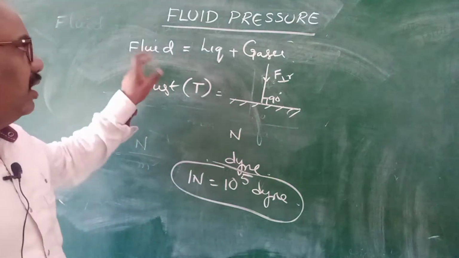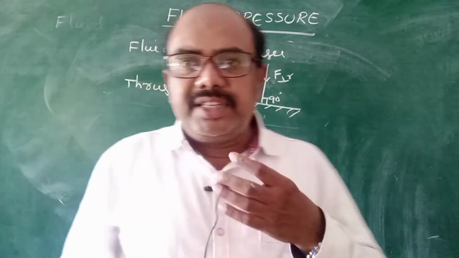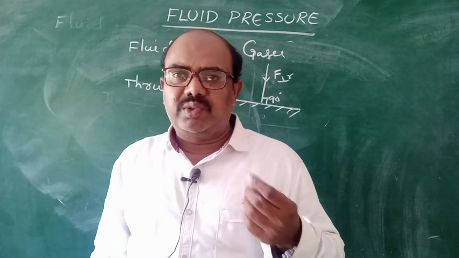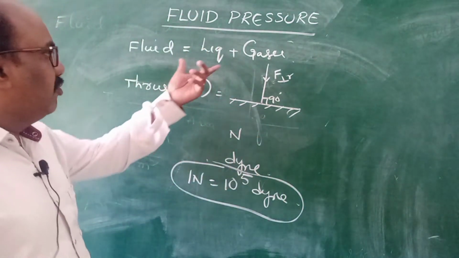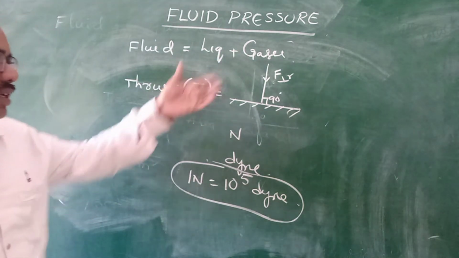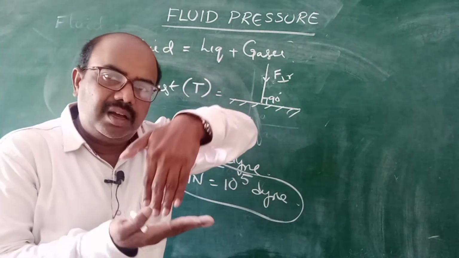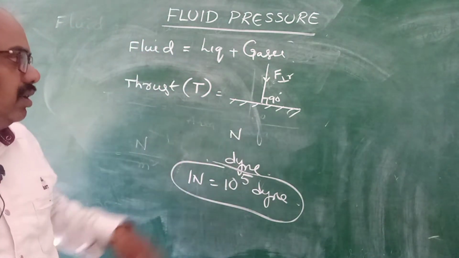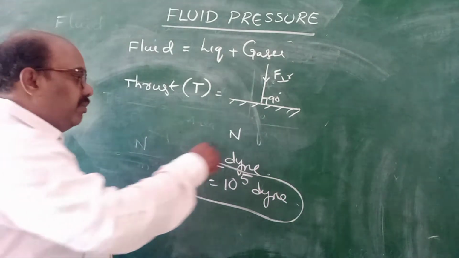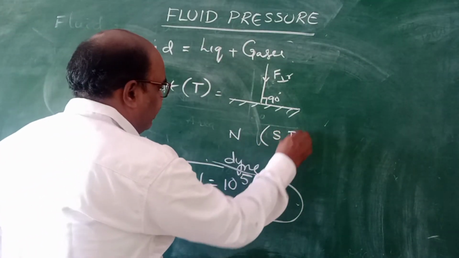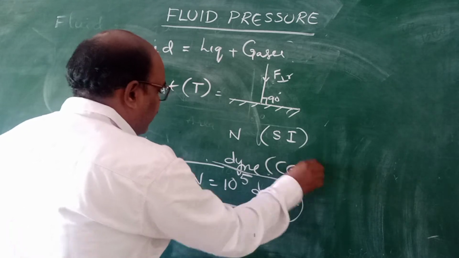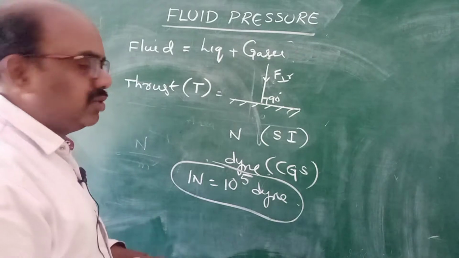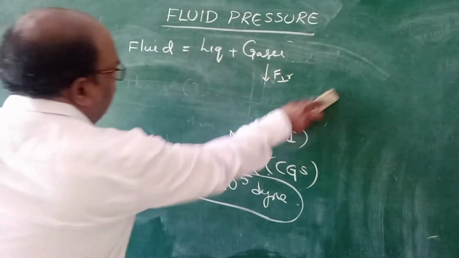Understand, children? Once again, fluid means which flows. Generally, liquids and gases flow from one place to another place, so fluids are nothing but liquids and gases. Thrust means perpendicular force, that means normal force acting on any body is called thrust. Thrust unit and force unit are the same. The SI unit is Newton and the CGS unit is dyne. Remember, children, 1 Newton equal to 10 power 5 dyne, and 1 dyne is equal to 10 power minus 5 Newton.